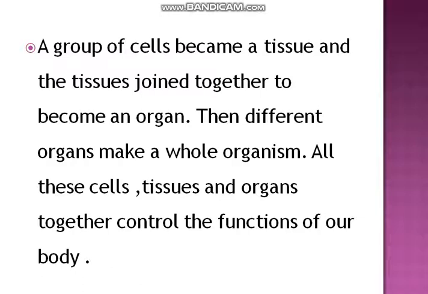That is the smallest unit, that is the cell. A group of cells makes a tissue, a group of tissues an organ, a group of organs an organ system, and a group of organ systems is called one organism. So the cell is the structural and functional unit of life.